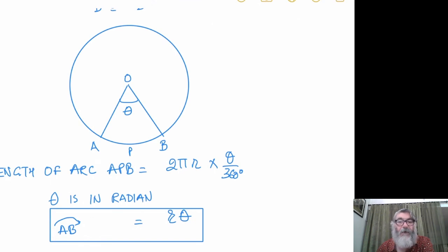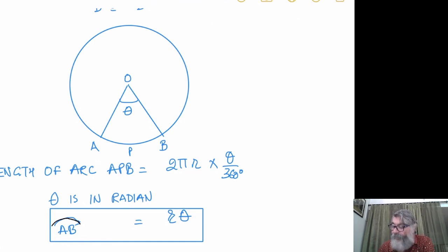Length of the arc APB. Arc is written like this. For a straight line, you don't need to write like this, it would become a vector actually. Here you see it is an arc. Arc is like this. Is that clear?